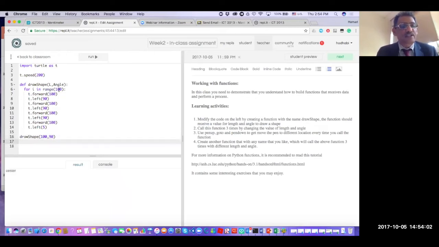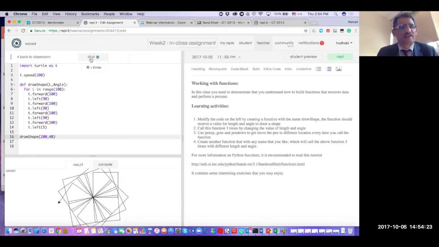So now nothing will change. It will run 190 because I did not change the code here by referring to our L and angle. So if I put this one, whatever, 200, and make this 40, nothing will change. I'll get the same shape coming again, because basically I have to reflect L and angle in my code.